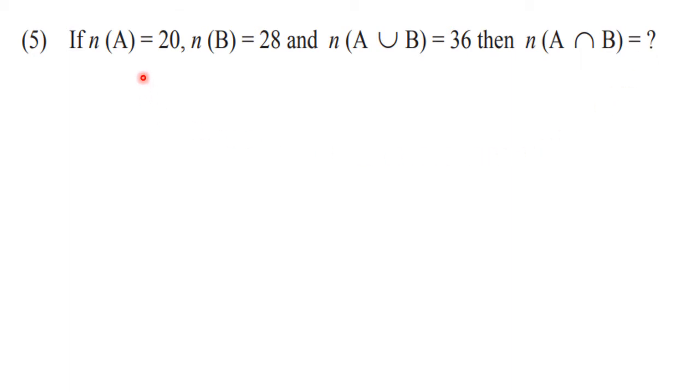Once again, you will find that same 4 terms are seen in front of you. You can observe them. So immediately you will understand that you need to use the formula. Okay, the formula that is n of A union B is equal to n of A plus n of B minus n of A intersection B. Substitute the values and solve it. That is why this problem is given as homework. A very straightforward question. Okay. Let us go further. So mark this question as homework. Now we are going to go towards the next question.